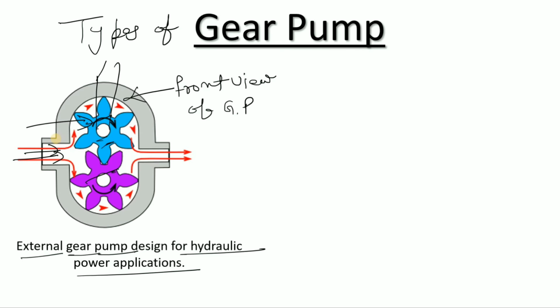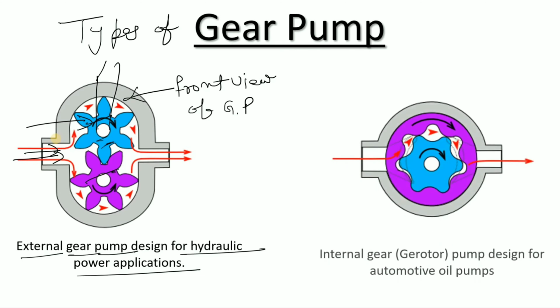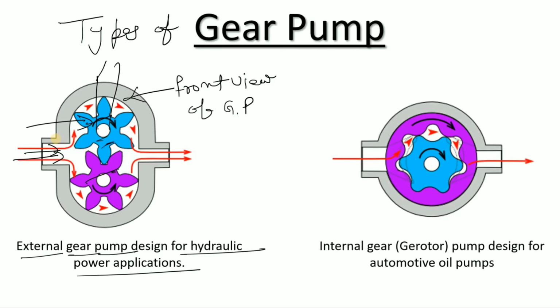And if I discuss the internal gear pump, this is the internal gear pump. I have seen that sometimes students are confused about internal gear pumps. Again, this is the front view of the gear pump.